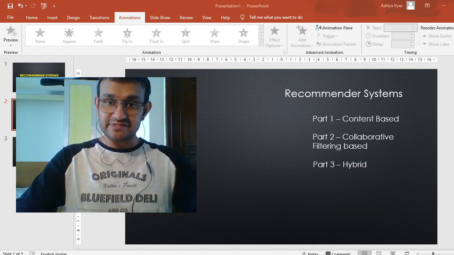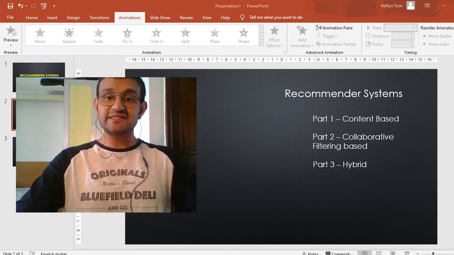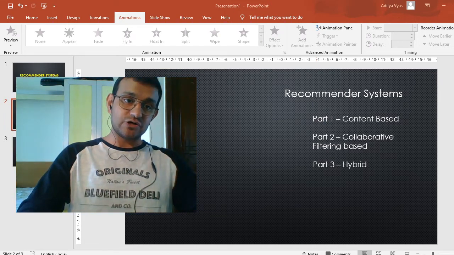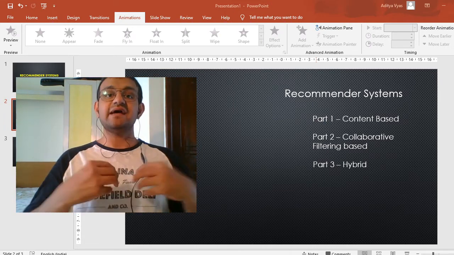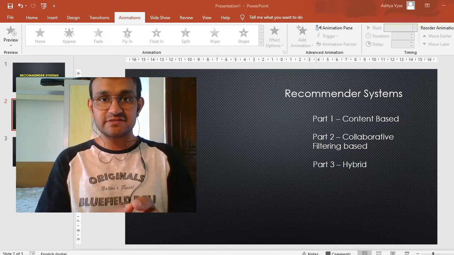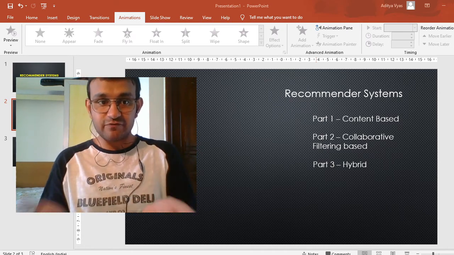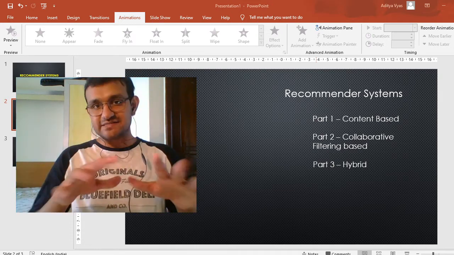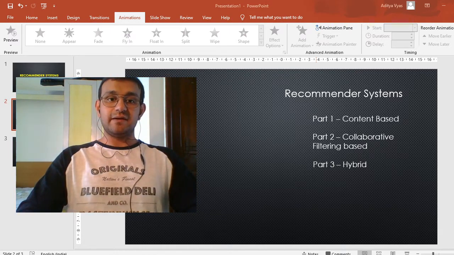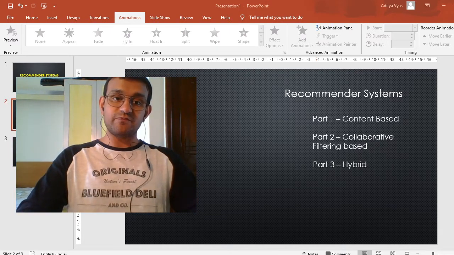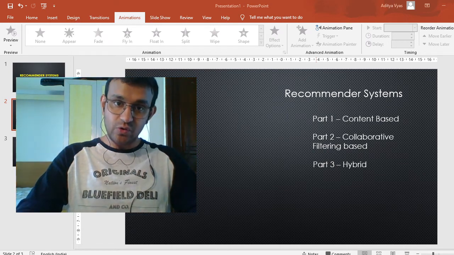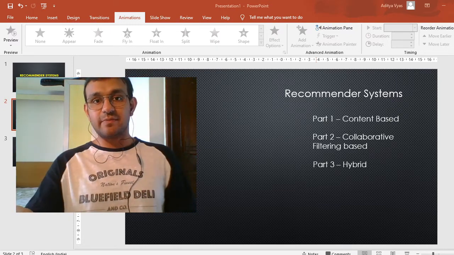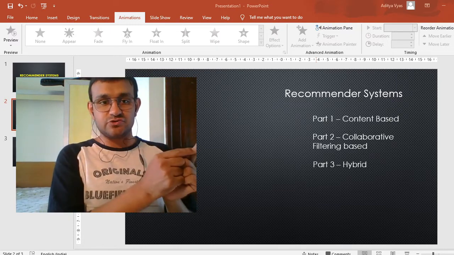And once we have these similarity scores with us, we will be able to fetch them when we are given a particular movie. So, if I input Toy Story as my input movie, say I have watched Toy Story and I ask the recommender system to generate some recommendations for me, it will go to Toy Story and find the top 5 most similar movies, that is, the top 5 scores from this row, and give them back to me. These are the movies which will be recommended to you based on your liking, which was Toy Story.